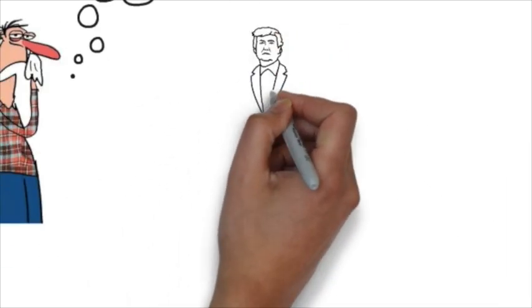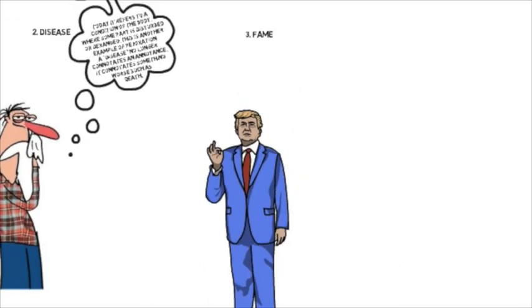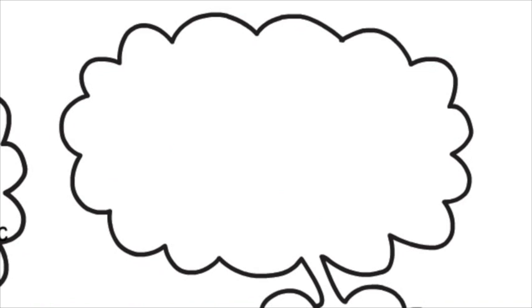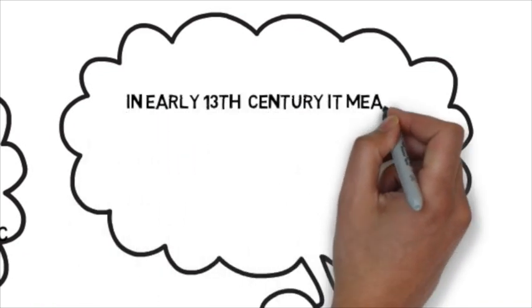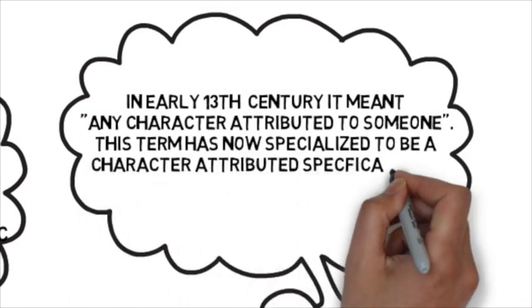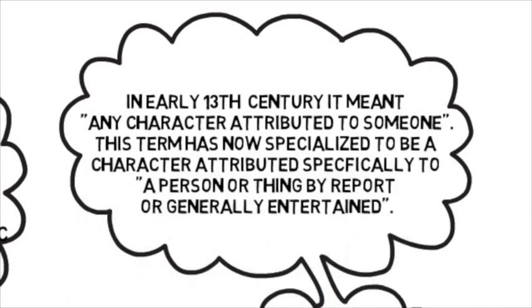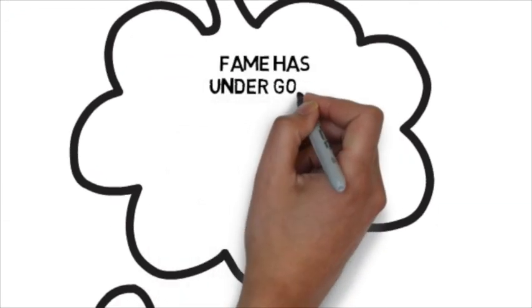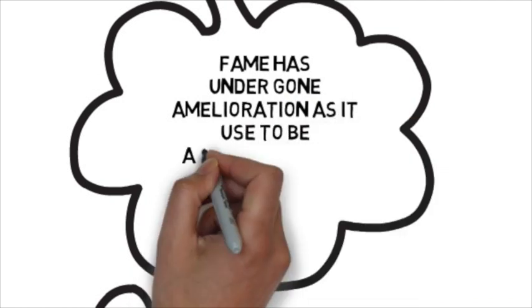Moving right along, our third word is fame. So, in the early 13th century, it meant any character attributed to someone. This term has now specialized to be a character attributed specifically to a person or thing by report or generally entertained. Fame has undergone amelioration, as it used to be associated with evil, repute, and infamy. However, today, fame is usually seen in a good sense.